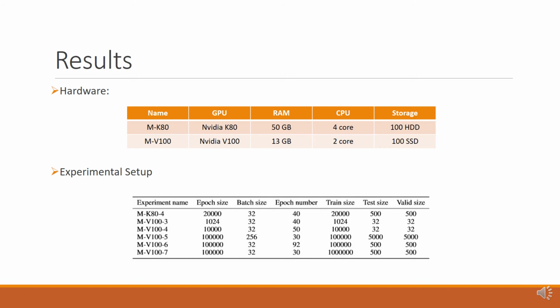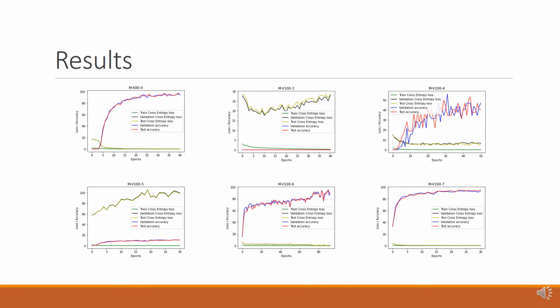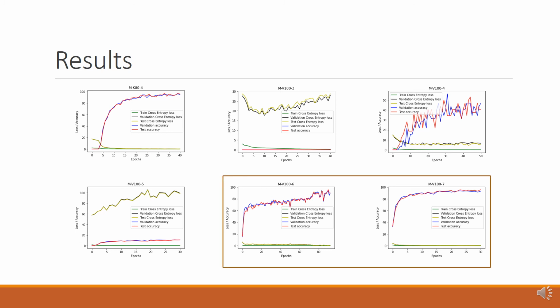These experiments can be grouped into two groups. In the first four experiments, I was trying to examine the overfitting and generalization ability and sample complexity of the model. In the last two experiments, the main goal was to reproduce the mentioned results. As you can see in the next slide, I achieved 95.8% consistent accuracy in the last experiment. Here are the figures of training, test, and validation loss, and test and validation accuracy of the experiments. In the last two experiments, I achieved satisfactory results.